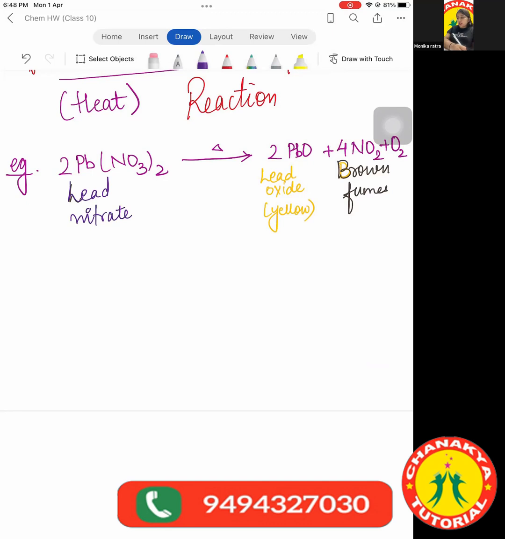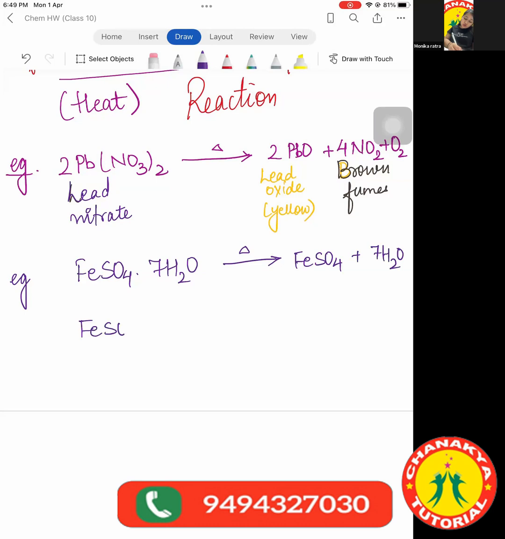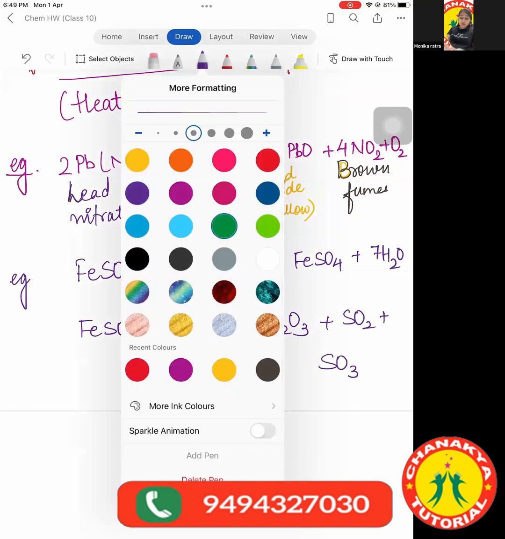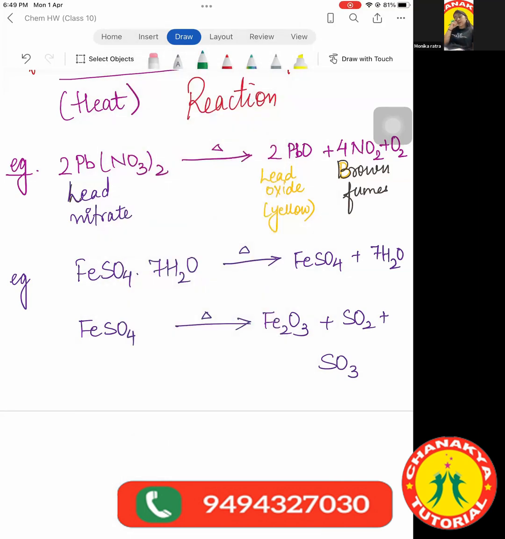Then the second example, again very, very important, is FeSO4.7H2O. On heating it gives us FeSO4 plus 7H2O. And then further FeSO4 on heating gives us Fe2O3 plus SO2 plus SO3. Now, what are the indications here? Here, the indications are different colors. Initially, FeSO4.7H2O is green in color. On first heating, it changes into white.